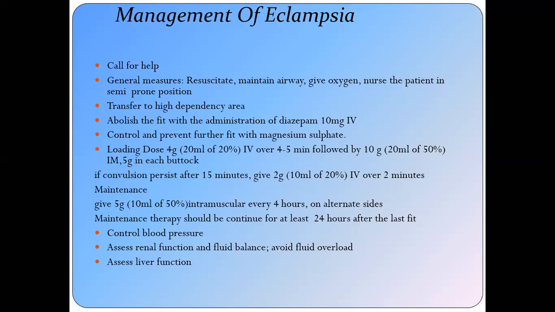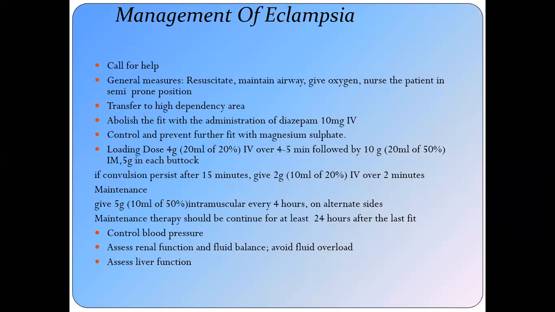If you are not observing for 24 hours, the best way is to catheterize the patient and assess at least 30 ml per hour urine output. A normal healthy kidney excretes 100 ml per hour, but if the patient is compromised, at least 30 ml per hour is enough.